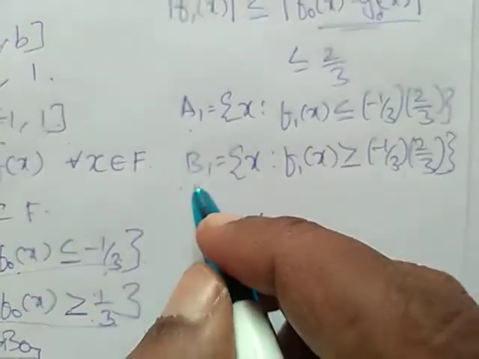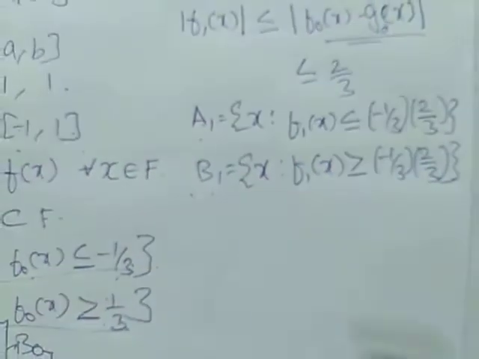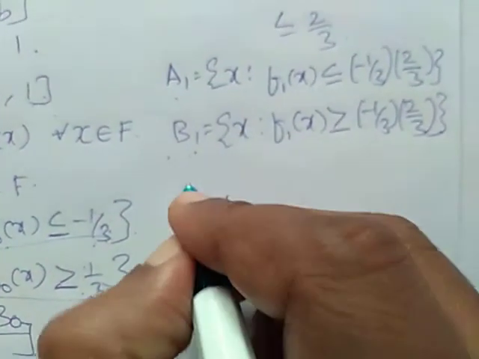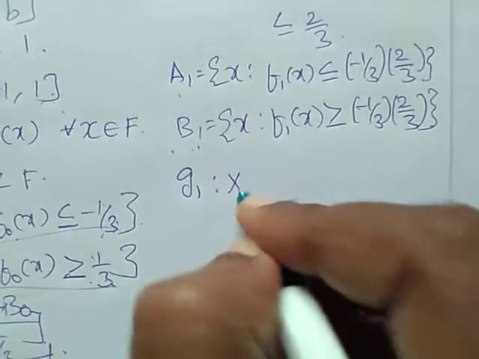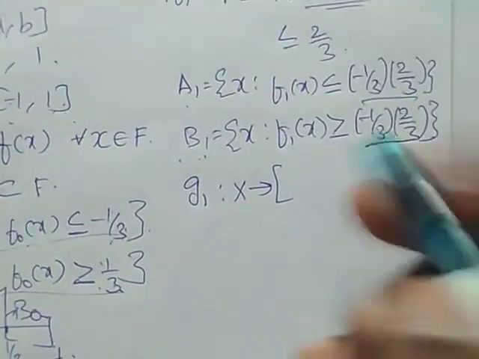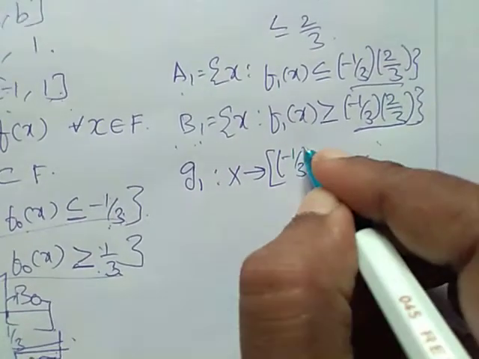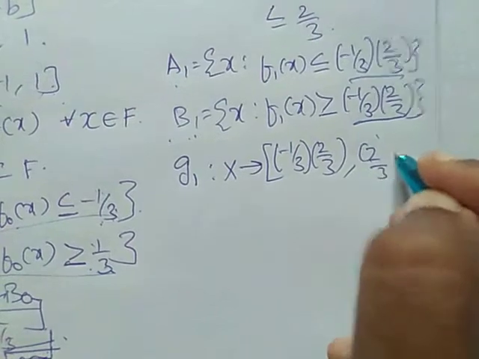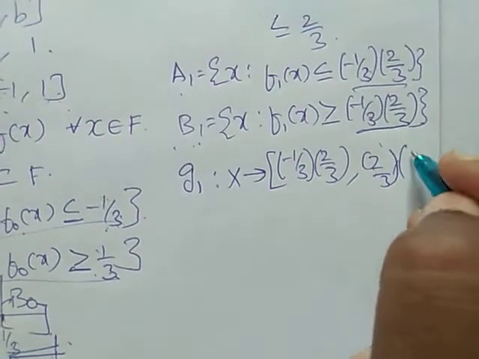Again a1 and b1 are closed in x. Again using Urysohn's lemma, there exists a continuous function g1 such that x is defined between -1/3 into 2/3 and 1/3 into 2/3.